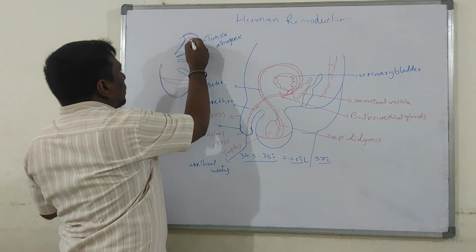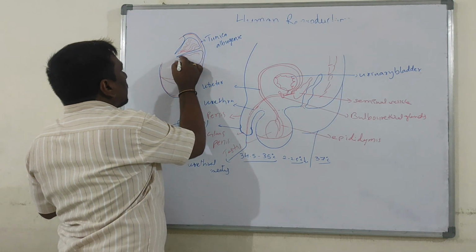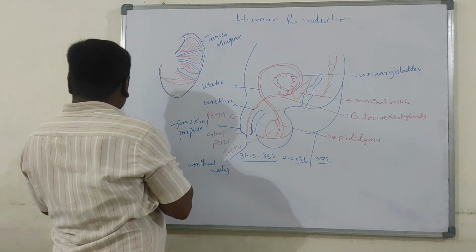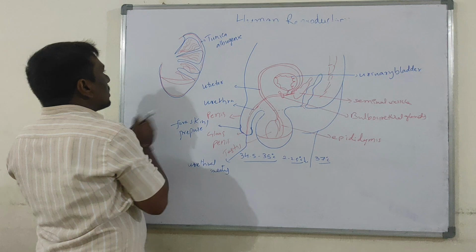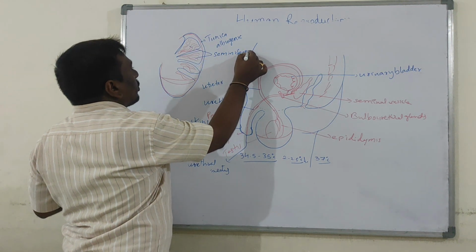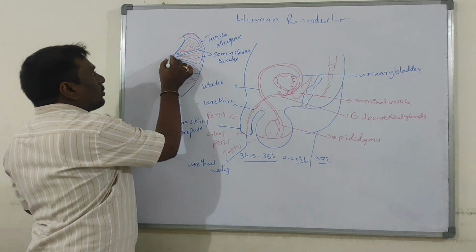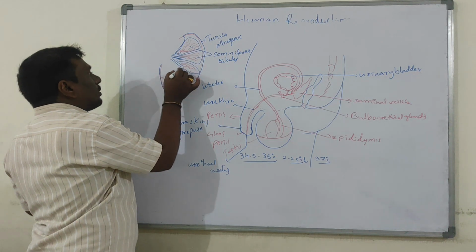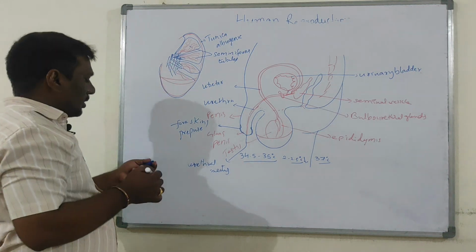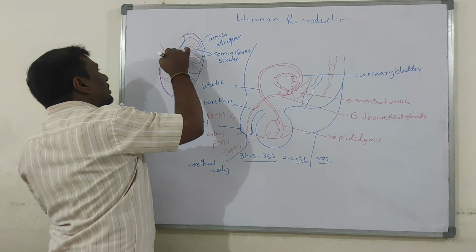In each testicular lobule there are 1 to 3 highly coiled tubules. Now these tubules are called seminiferous tubules. Now these seminiferous tubules open into the rete testis.